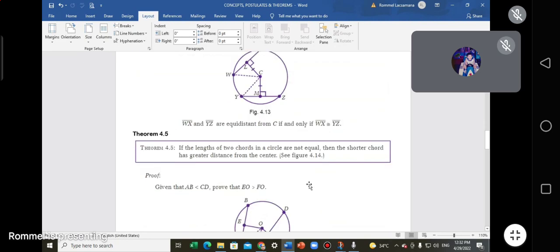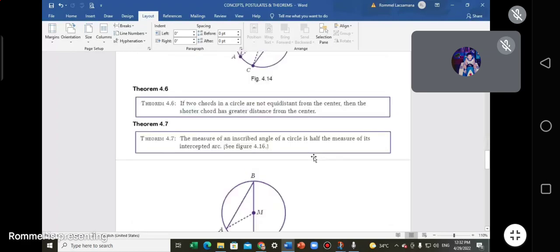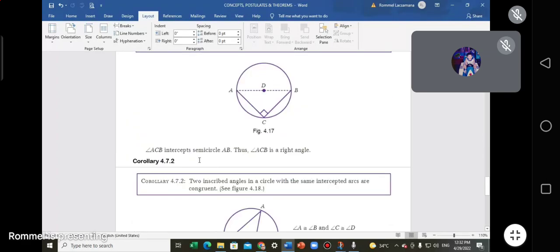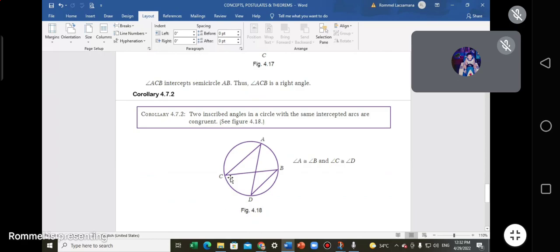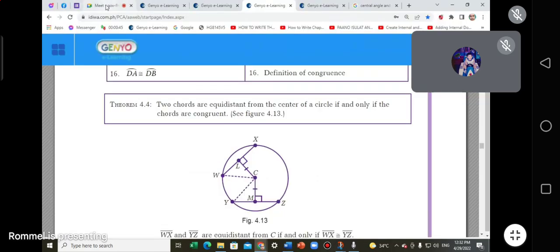We'll continue this next Monday. We will be finishing that one up to 4.7.2 corollary. Okay? So madali lang naman siya intindihin.